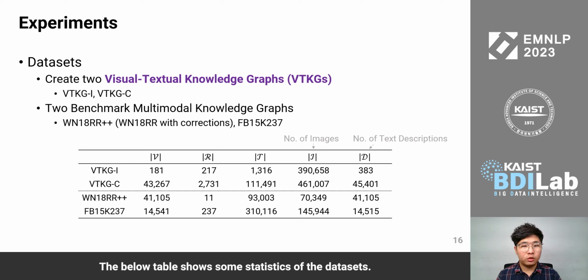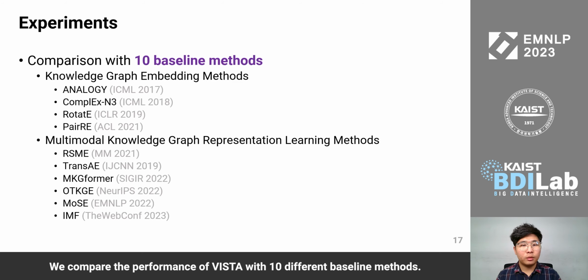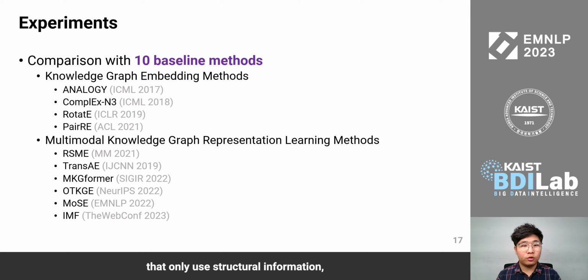The below table shows some statistics of the dataset. We compare the performance of VISTA with 10 different baseline methods. The former 4 methods are conventional knowledge graph embedding methods that only use structural information, while the latter 6 methods are multimodal knowledge graph representation learning methods.